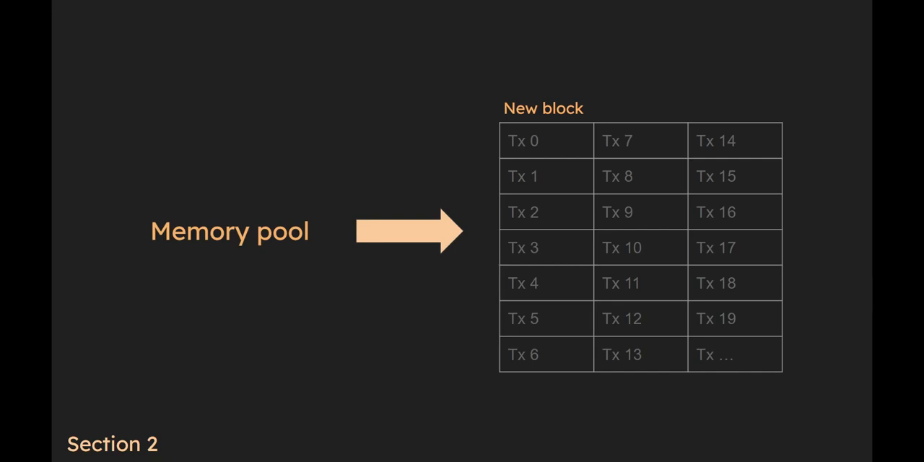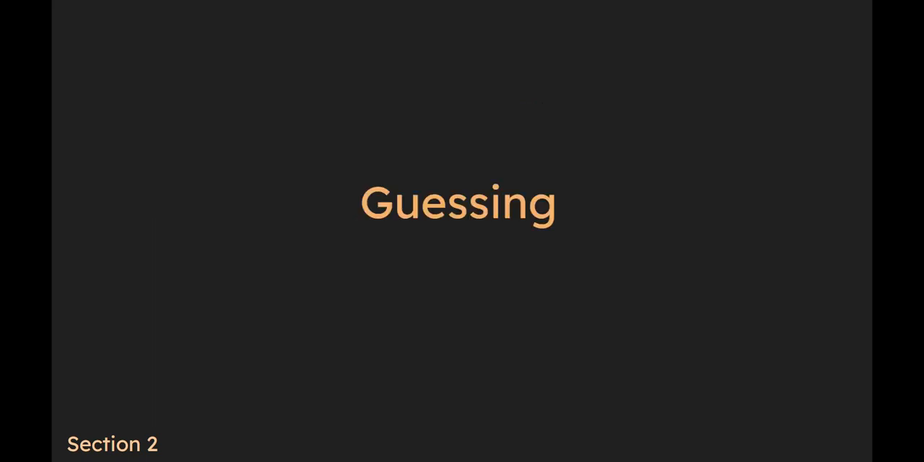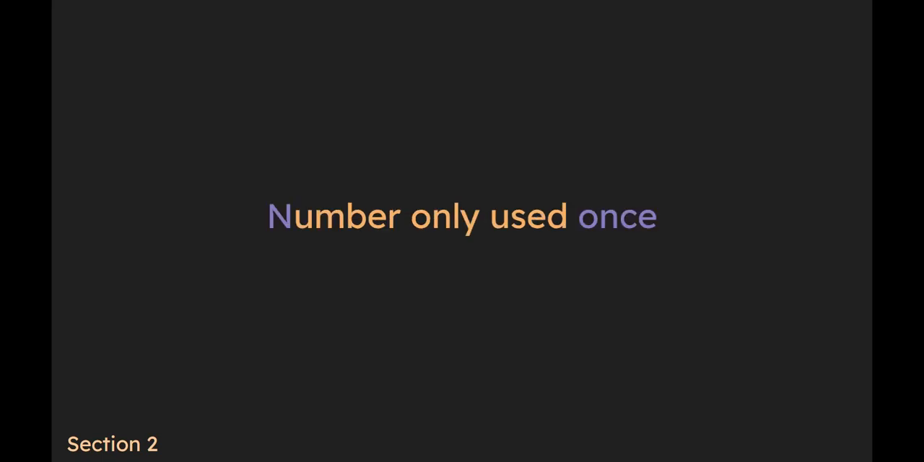When a miner has finished adding all the transactions he wants in a block, he will start the energy-intensive part of the Bitcoin mining process: guessing. To put it simply, they are trying to find a number that is very hard to find, but very easy to know if it's the right one. And it's called a nonce, or number only used once.